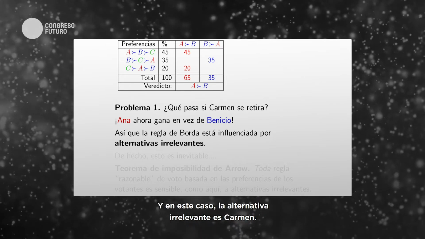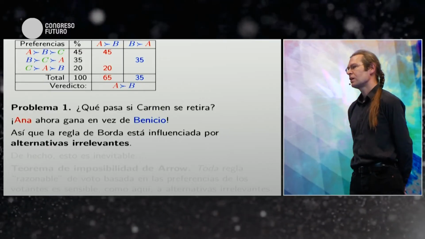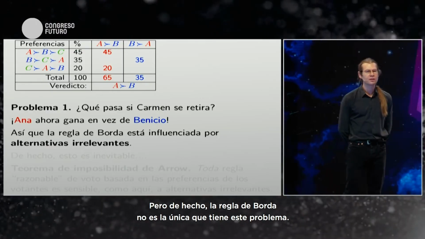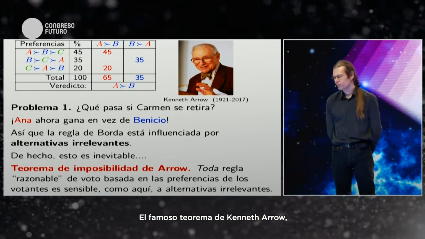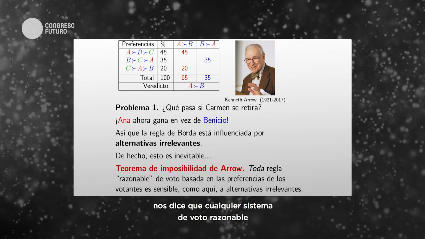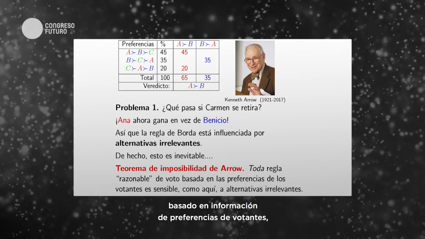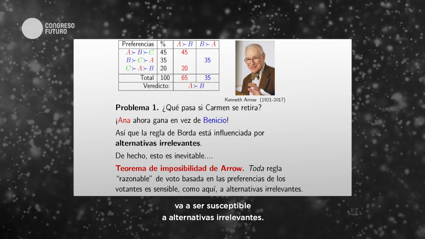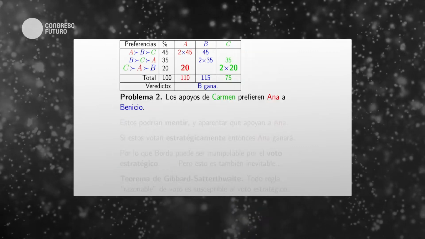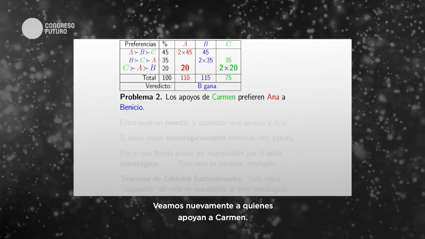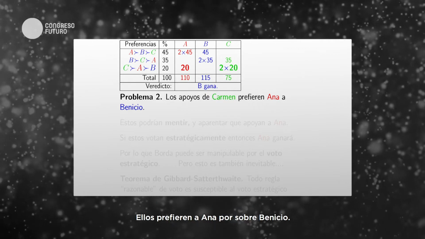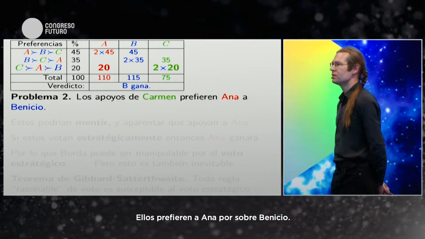In this case, the irrelevant alternative is Carmen. But in fact, the Borda rule is not the only rule that has this problem. A famous theorem of Kenneth Arrow tells us that, in fact, any reasonable voting rule based on preference data is going to be sensitive to irrelevant alternatives in this way. Another problem is strategic voting. So now let's look at the supporters of Carmen again. Okay, so they actually prefer Anna to Benicio.